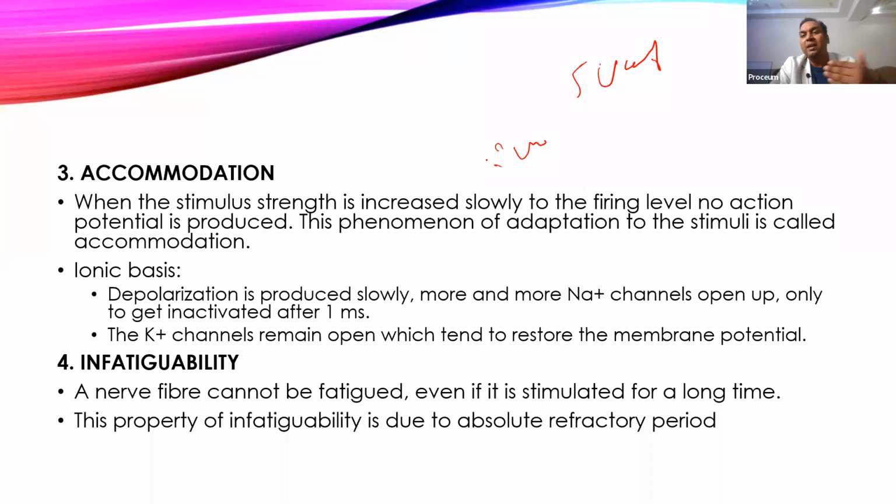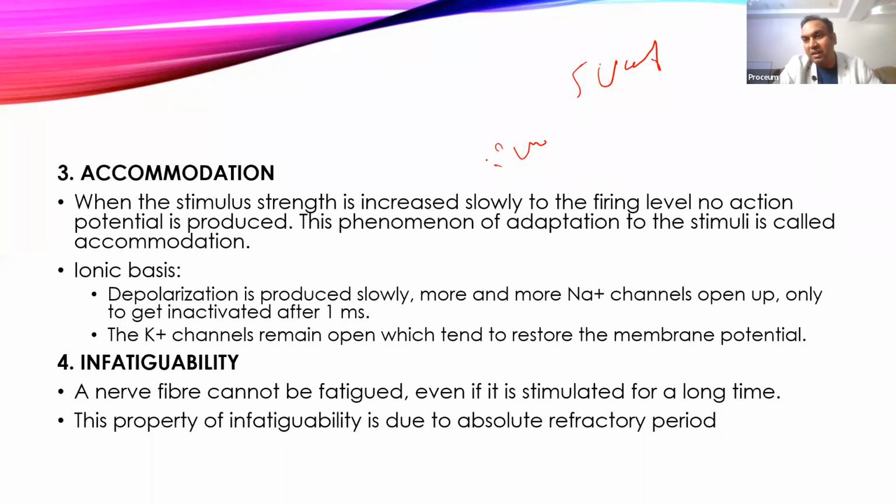Because of the partial inactivation of the sodium channels, the membrane potential will not go up, and this causes adaptation. The second reason for accommodation is that when you keep on raising the membrane potential, to counter it the potassium channel is also open, and that reduces the change in the membrane potential when a subsequent stimulus is applied. So this is one of the mechanisms of accommodation, where we stop responding even if we apply a threshold stimulus.